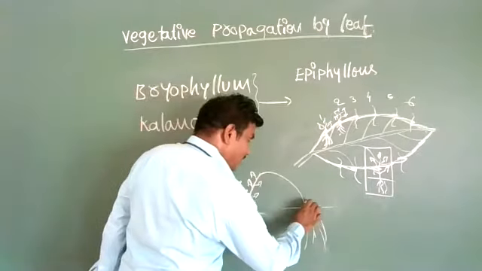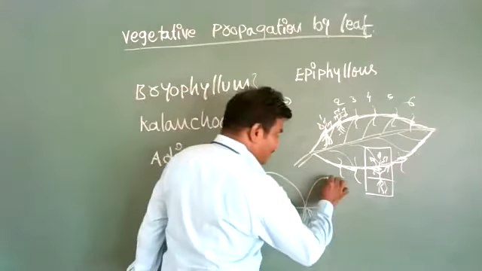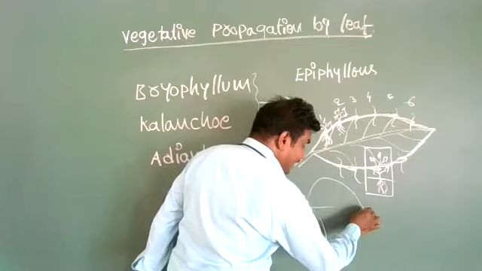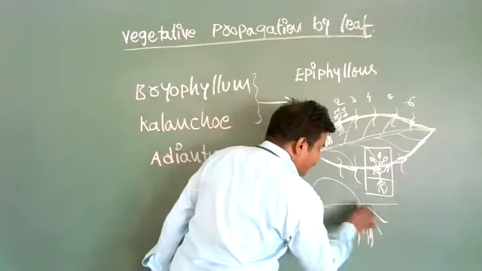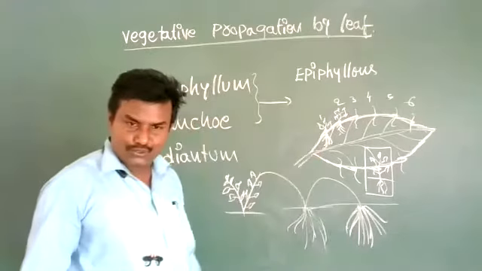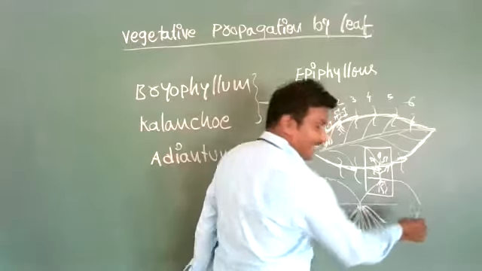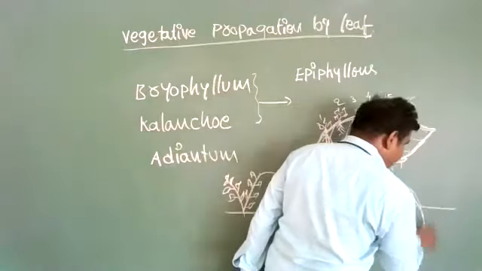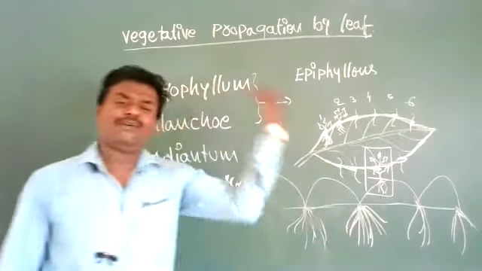From above the ground, one more leaf is formed. When this leaf comes in contact with soil, below the ground it produces roots. Above, one more leaf forms, and so on.